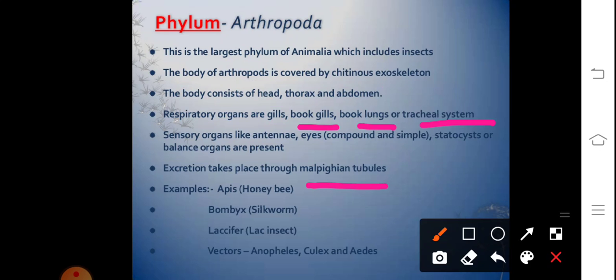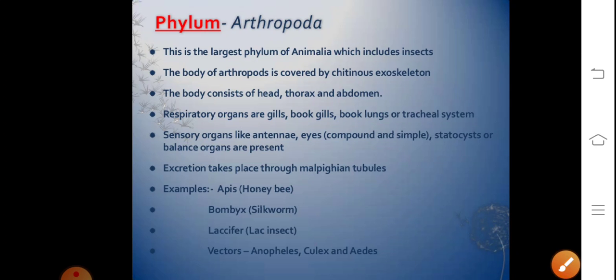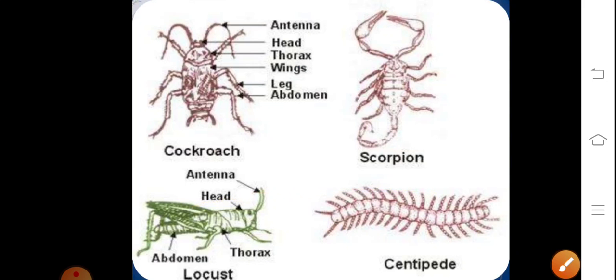In prawns, it is green glands. Sensory organs like antenna and compound eyes comprising ommatidia, which give mosaic vision, are present. Statocysts or balancing organs are found in them. The examples include honeybee, silkworm, lac insect, and the vectors like Anopheles, Culex, and Aedes.